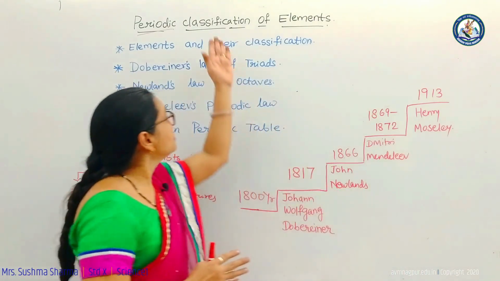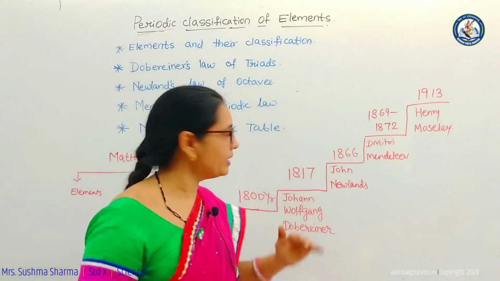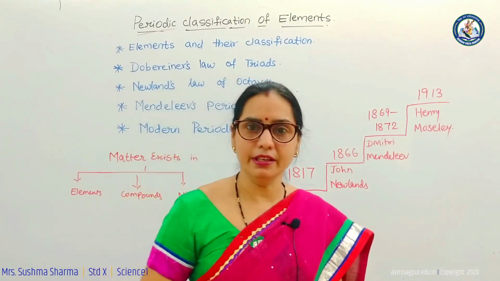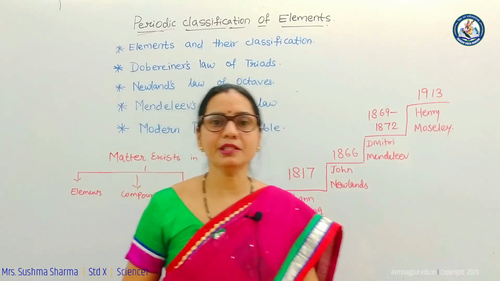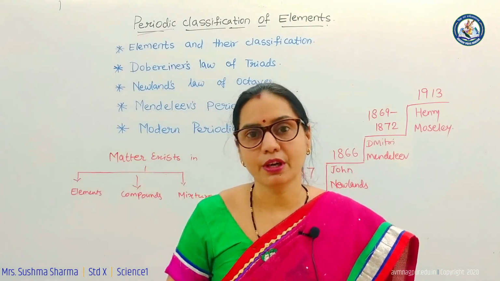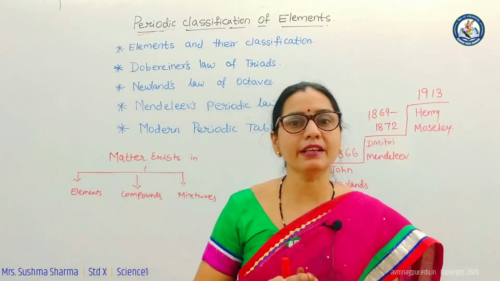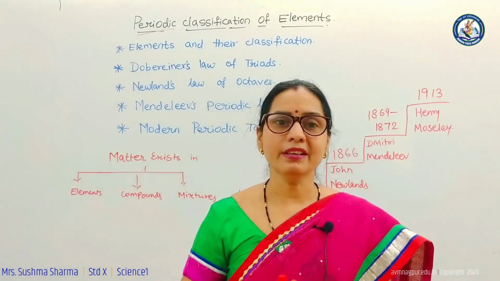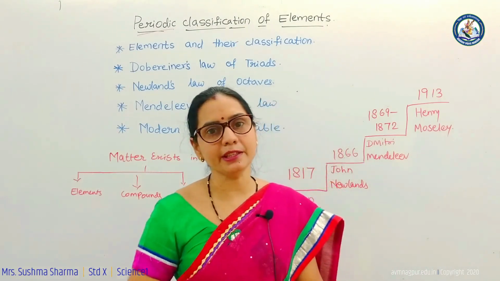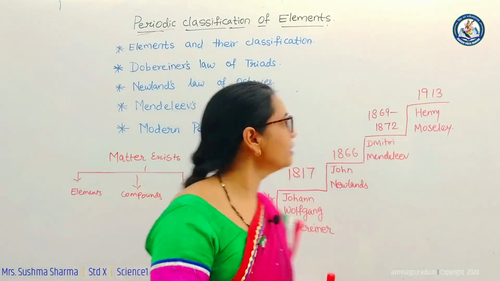So this classification of elements was done 1800 years back. This we are going to study here. Many elements were discovered and their physical and chemical properties were discovered. To remember so many elements at a glance was very difficult. So for that a particular format was decided by the scientists, and that classification was improved day by day,